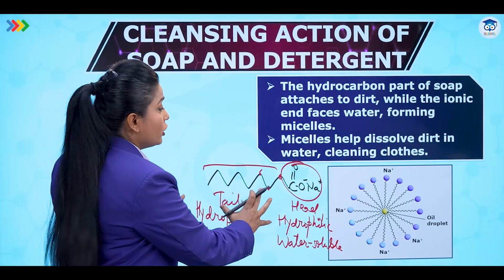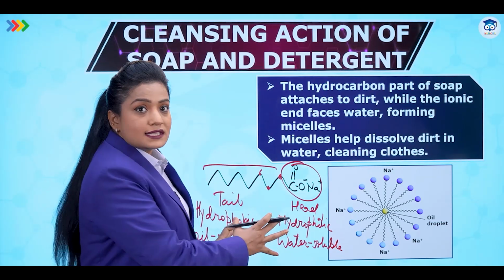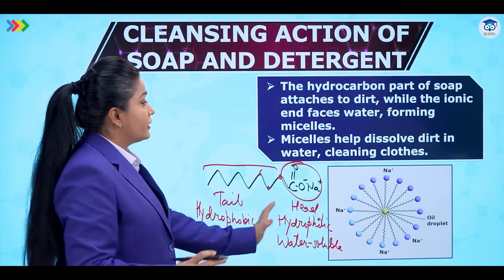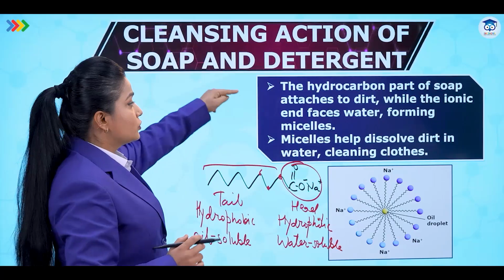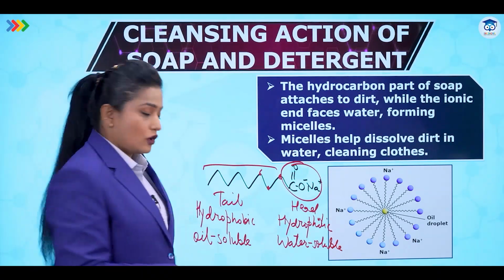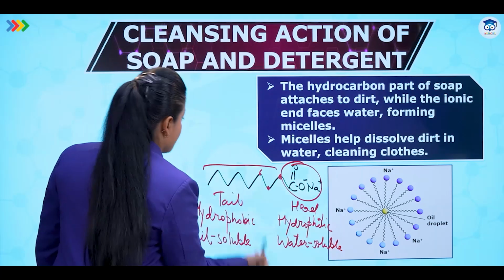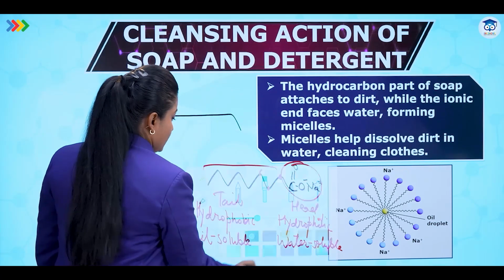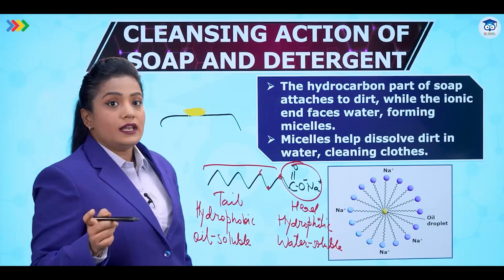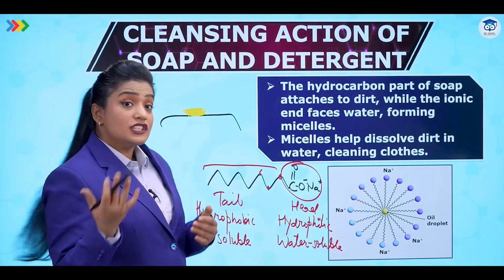So this is one molecule of soap. Are you able to understand how we differentiate the parts of the soap molecule in two different ways? And then we come to this first point. So now if I have a cloth which has an oil stain on it. So imagine this is my cloth and it has an oil stain. So oil is insoluble in water.